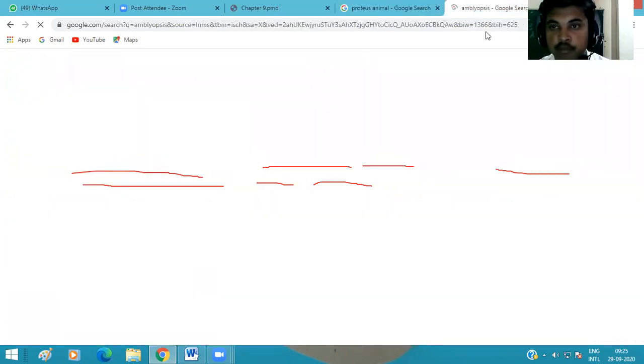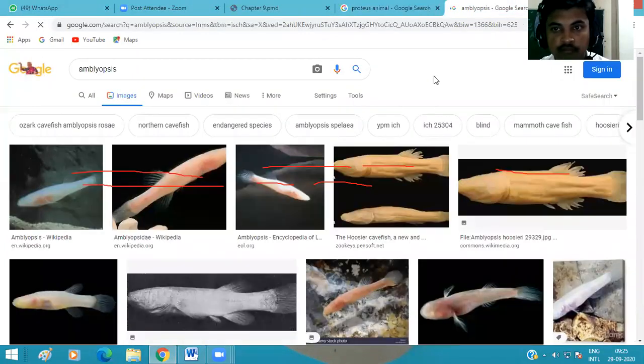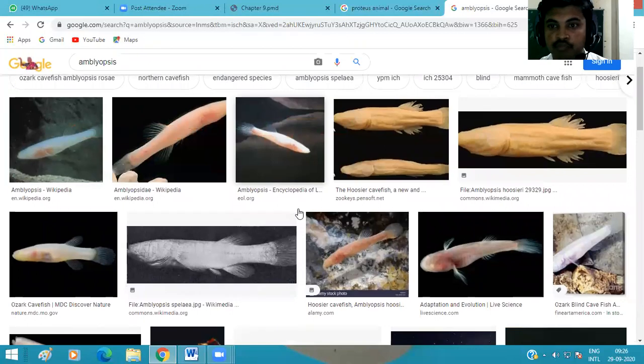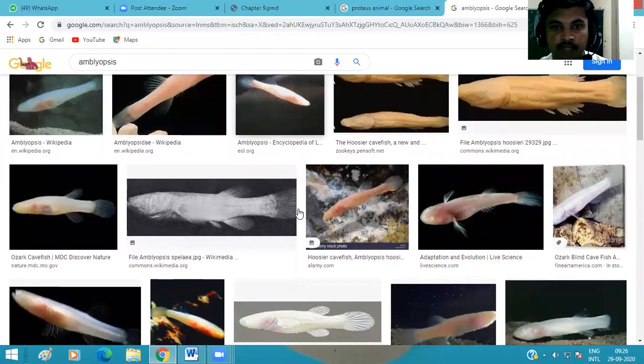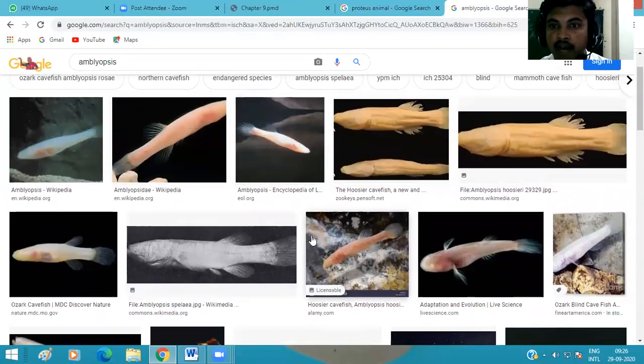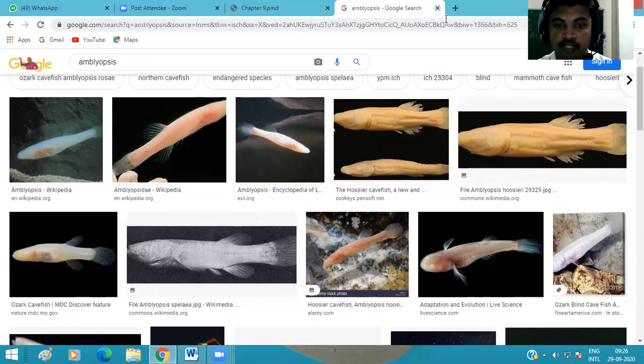Another example is Amblyopsis. It is a type of fish which lives in caves, and it doesn't have eyes. You see in the pictures, they don't have eyes. They only sense things. So sunlight is necessary, as we know.